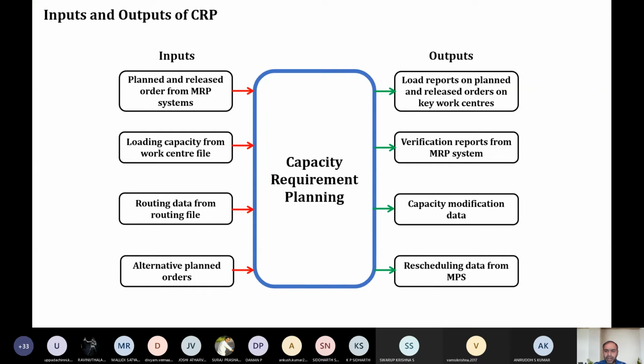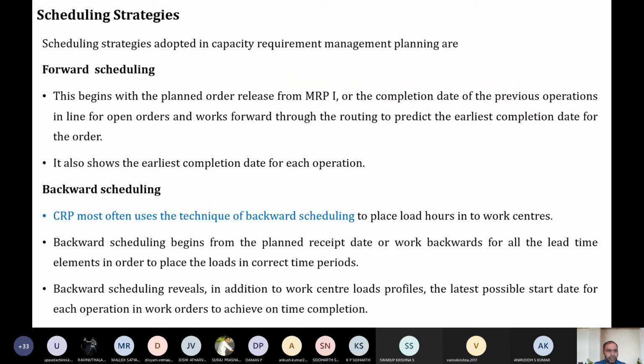So there are some inputs, and with these inputs we will be getting the outputs. The input is basically the MRP data, the load capacity, the routing, and the alternative plans. In the output we'll have the load reports with respect to the MRP system, whether any capacity modification is required, and what rescheduling is required from the MPS. Okay, then we have to look at two things.